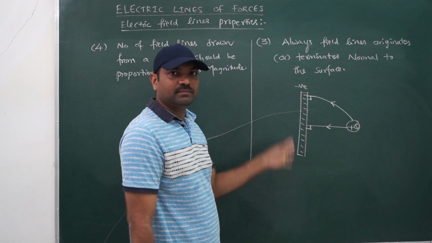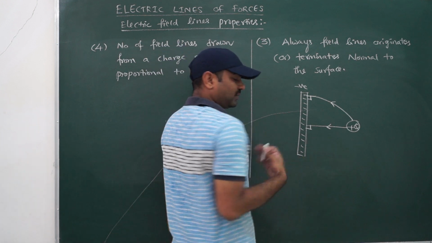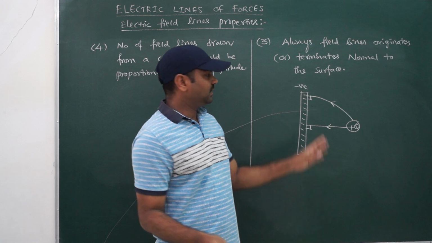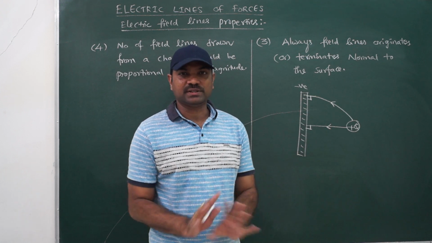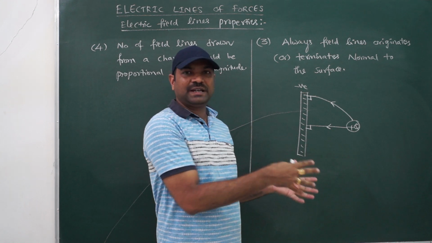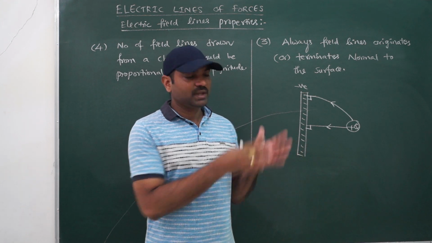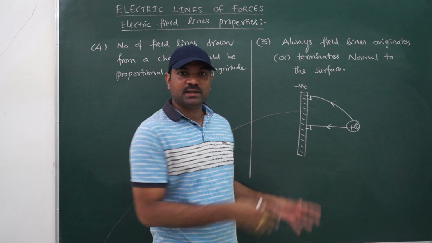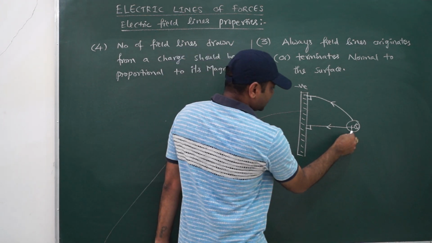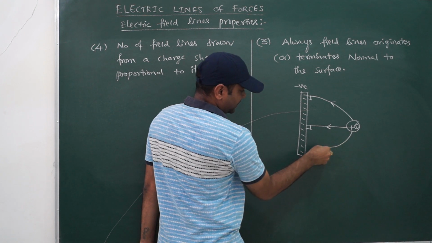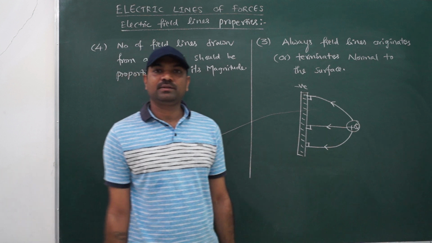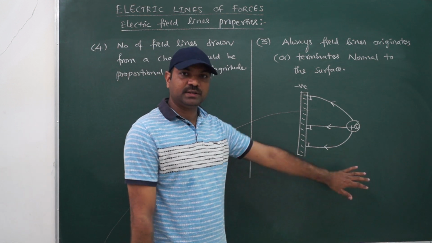You can take symmetry, bisymmetry if you are taking. A lot of conditions will be involved here, but I want to explain the field line is normal to the surface, that's it. So if you want to go for charge distributions and field line strength and field line density, then it goes on. It is a big topic to discuss. Okay. So then again, field line will originate over here and end in such a way that field lines are perpendicular to the surface. Understood this part?